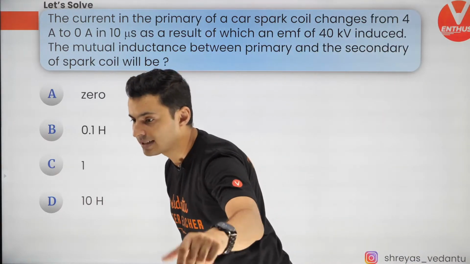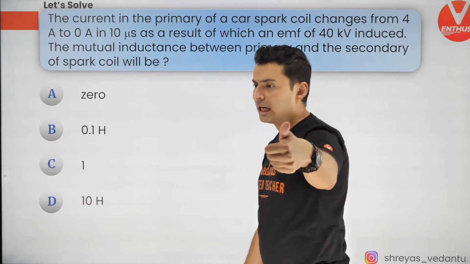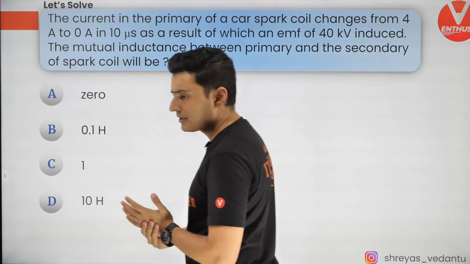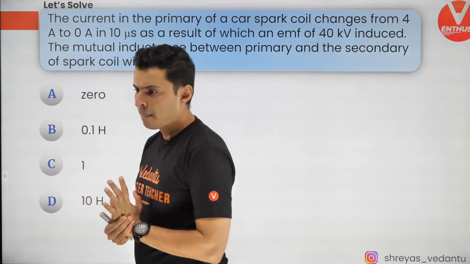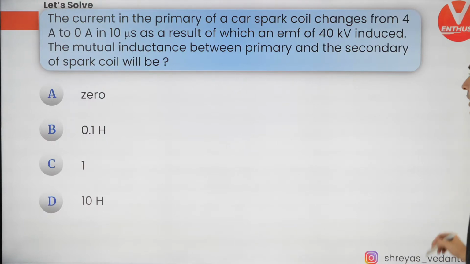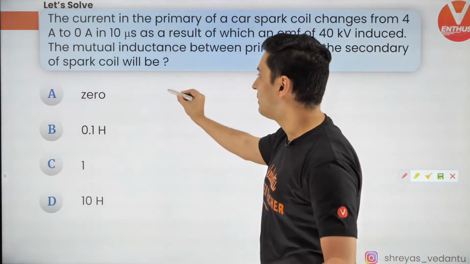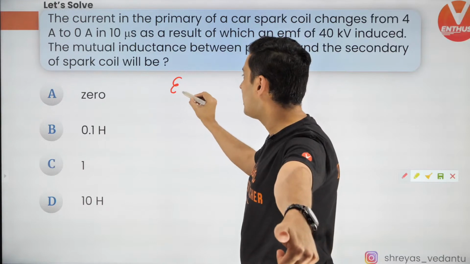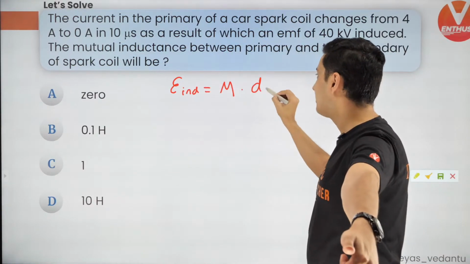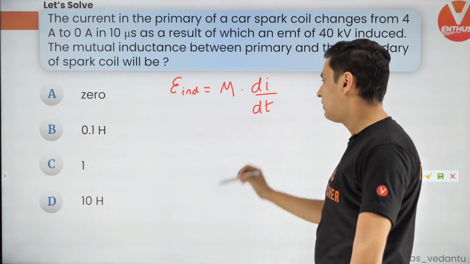Come on, let's do this. Last question out here. Come on, minions, let's do this. What is the mutual inductance between the primary and the secondary coil? Use the formula. I just gave you the formula. The induced EMF is mutual inductance times di by dt. Remember, I gave you this formula.